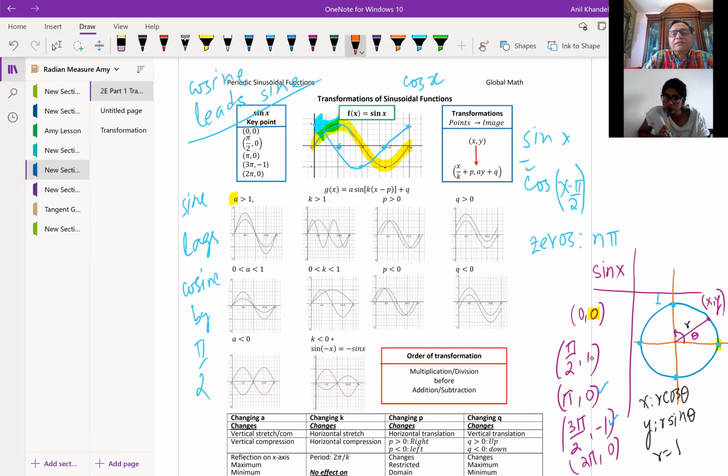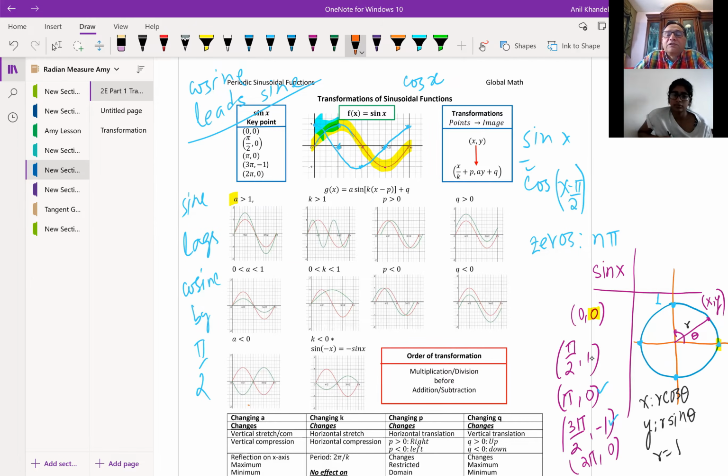In this particular case, we have shown K as 2. With K as half, only half the wave has come within 0 to 2 pi, so the period will be 4 pi. The full wave will be completed in 4 pi. If it is negative, it is reflected on the y-axis, but it is periodic, so I have shown it similar to this. Do you see that?